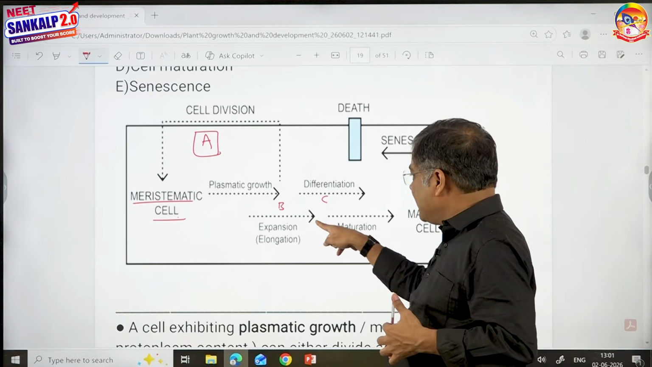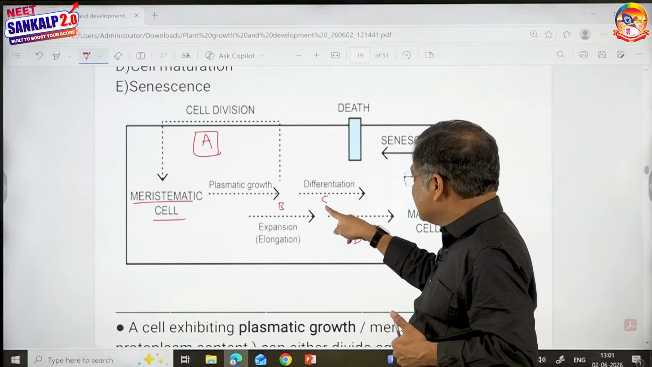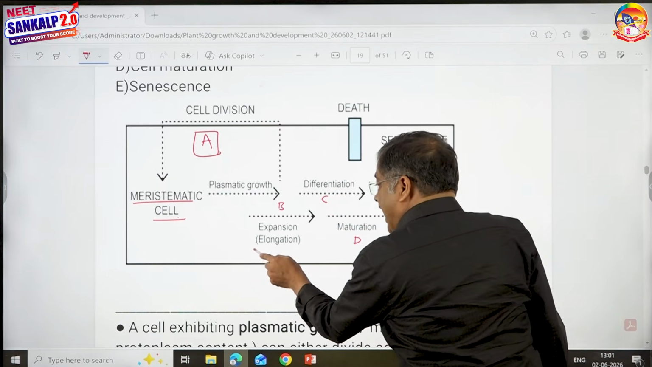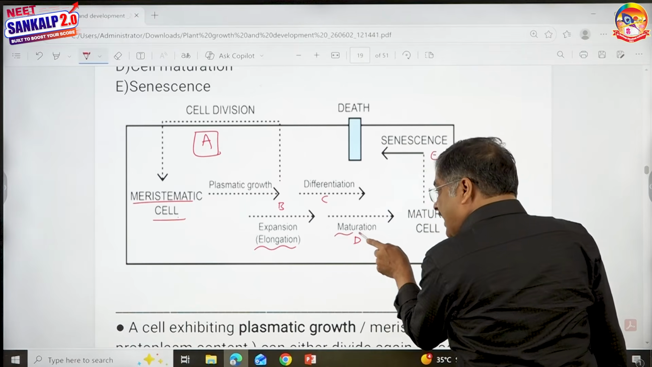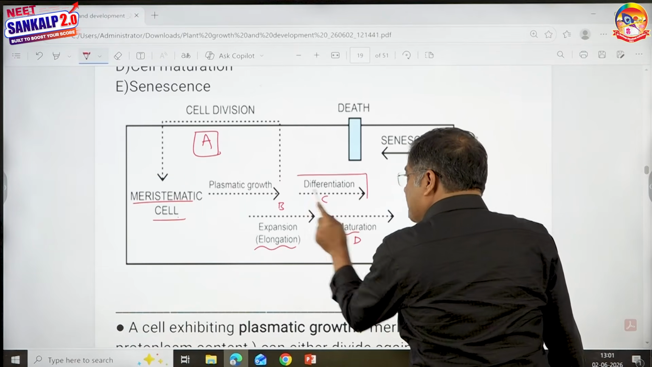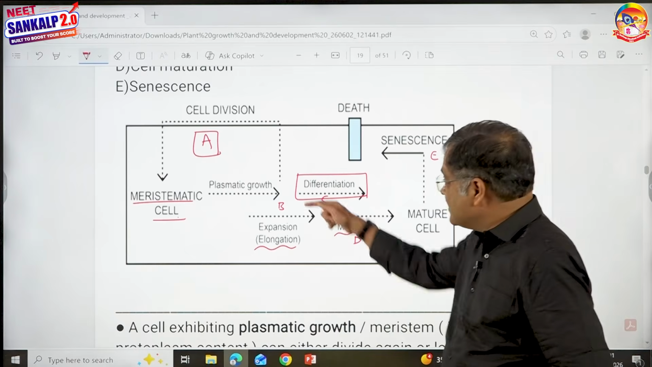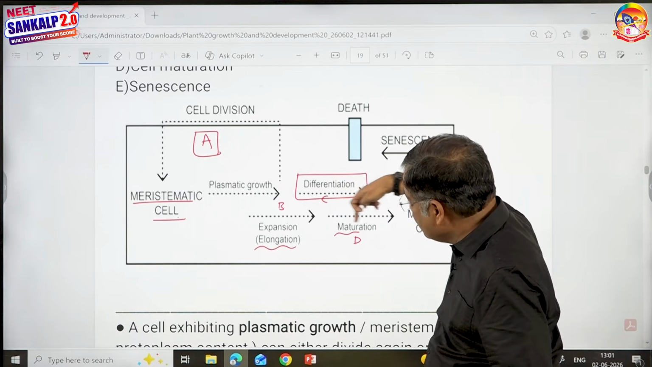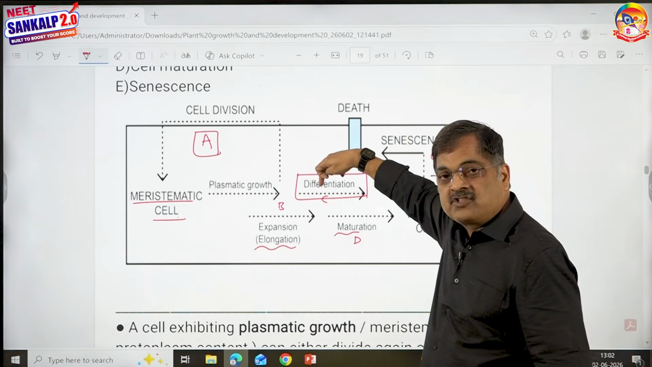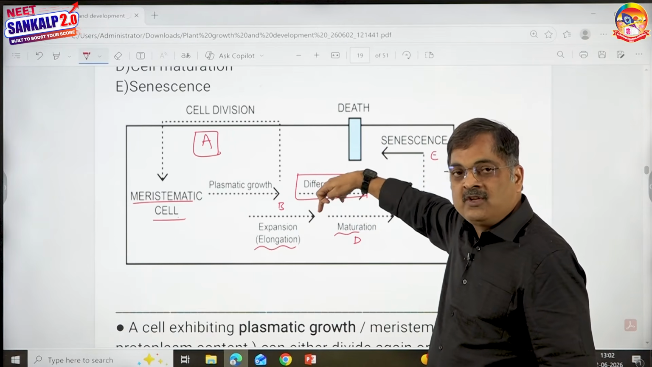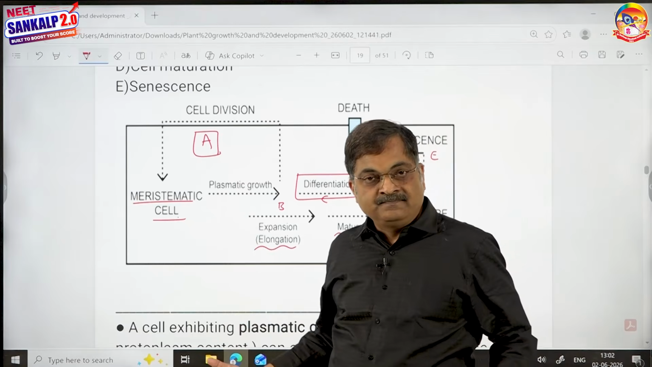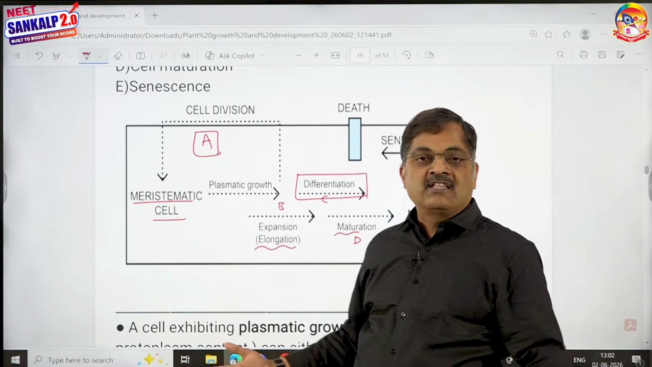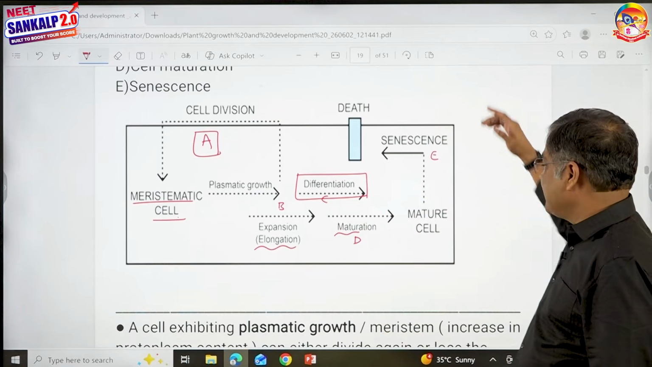All right, after elongation, the cells are going to differentiate and then mature. So it means that after elongation, the cells get into this maturation phase. This process is said to be differentiation. That is the reason why this line is given on the top. This transition from elongation to maturation has to pass through differentiation. What I mean to say is that after the cell expands, it will differentiate and start performing specific functions, which you call the maturation phase, and then it undergoes senescence.